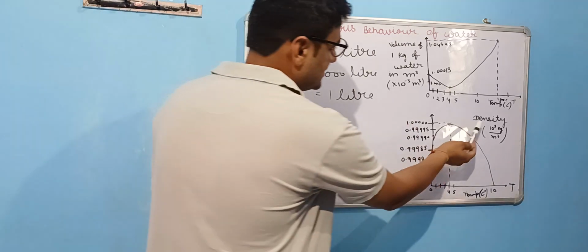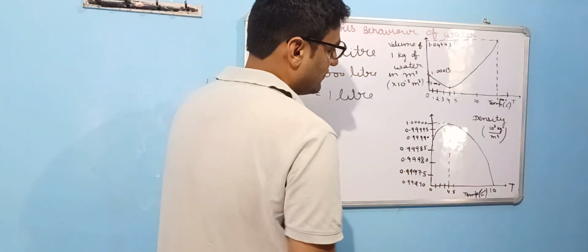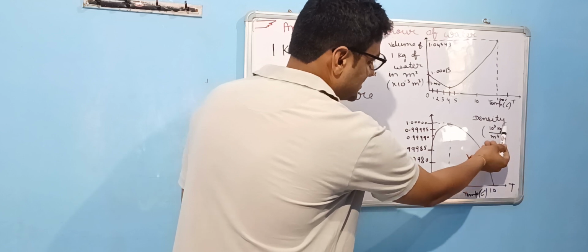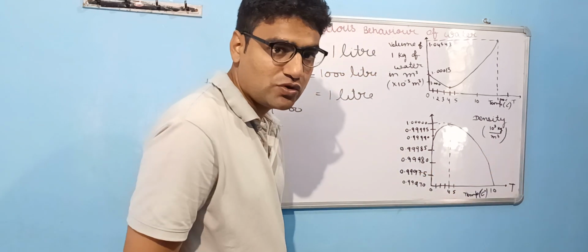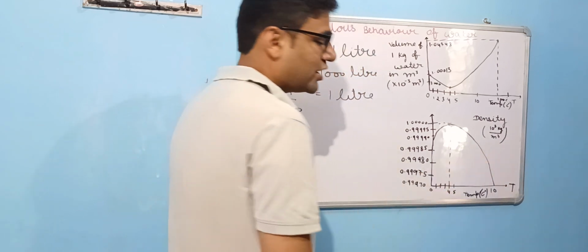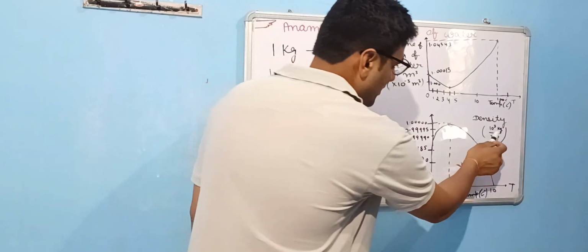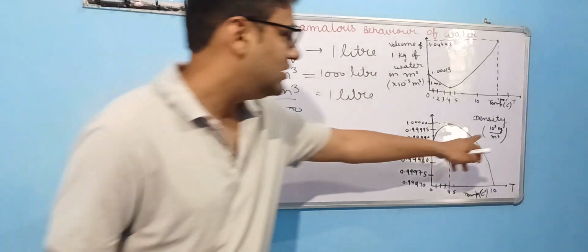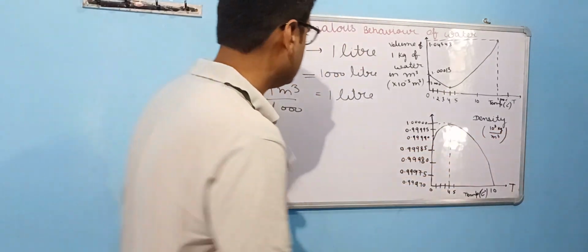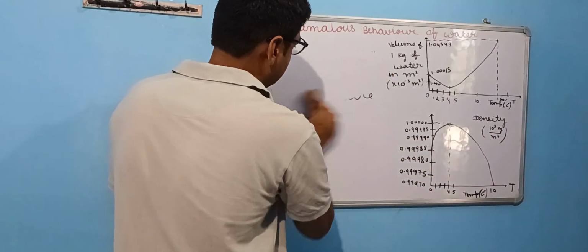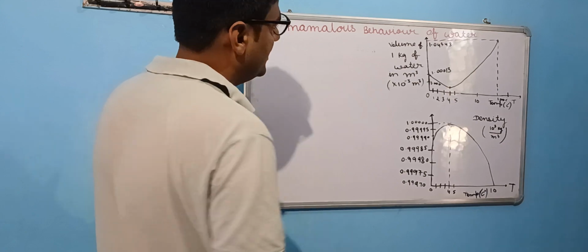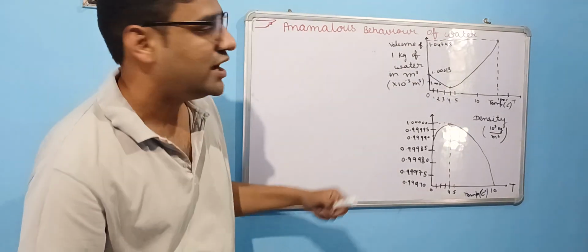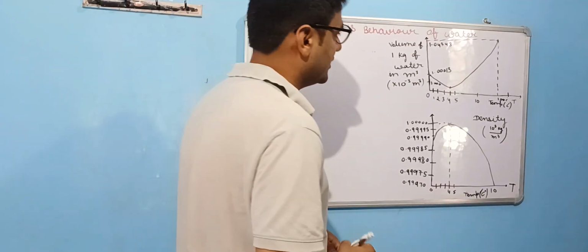Same is the case in this density and temperature graph. Density is mass per unit volume, mass in kilogram and volume in meter cube. So we are taking here 1 kilogram of water or 1 liter of water. So we are multiplying here 10 raised to power 3 with kilogram.